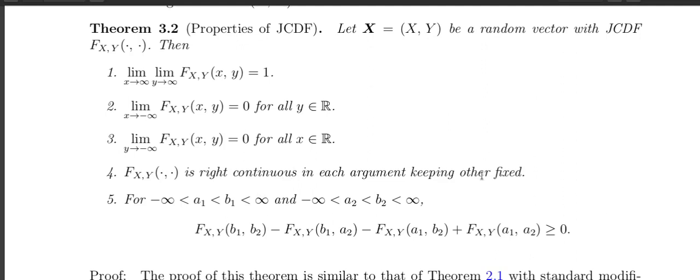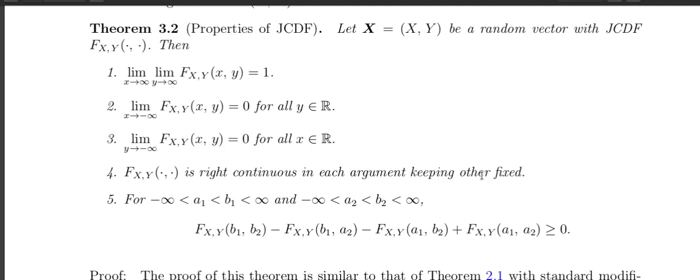So if you fix the other, it will be right continuous in the remaining random variable. I take one argument, suppose x, and if I fix y, then in x it is right continuous for all x belonging to R. Similarly, I take y, it is right continuous for all y belonging to R for each fixed x in R.